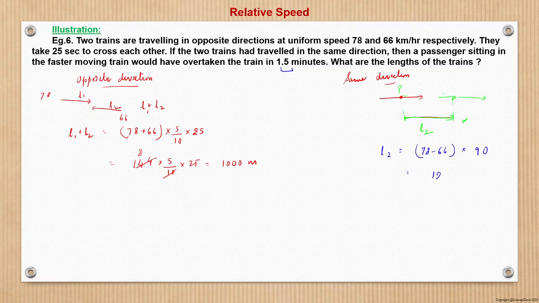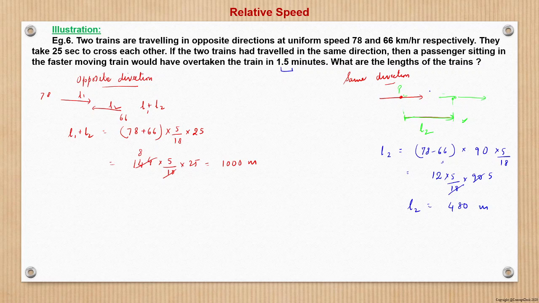Further, this is in kilometer per hour, so we convert into meter per second by multiplying by 5 by 18. So this is 12 into 5 by 18 into 90. 18 into 5 is 90. So here it is 480, right? 5 into 5 is 25, so when it is 25, we can multiply by 4. 12 into 4 is 48, so 480, right? So from here we get length of train 2 is 400.